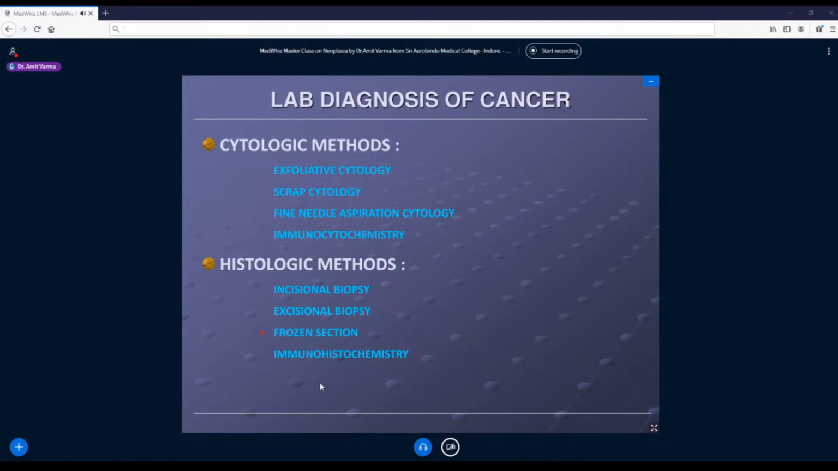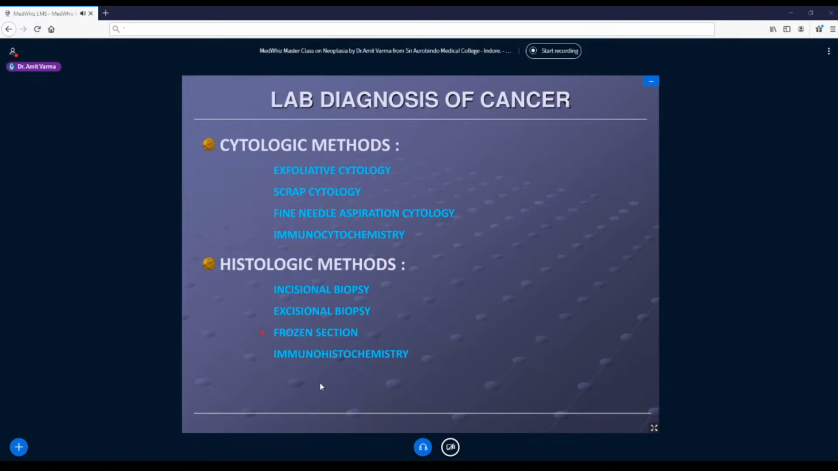I freeze it in a freezing microtome at minus 40 degrees Celsius. So now it becomes ice. I take 10 micron thin section of this, do a rapid H&E, and now see it under the microscope. This is what we mean by frozen section.